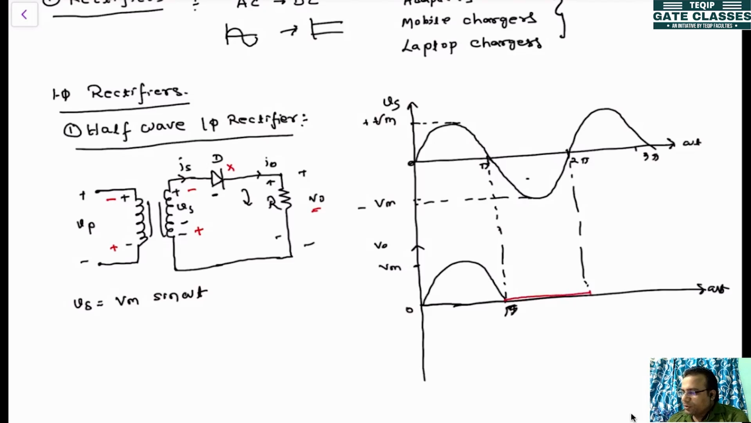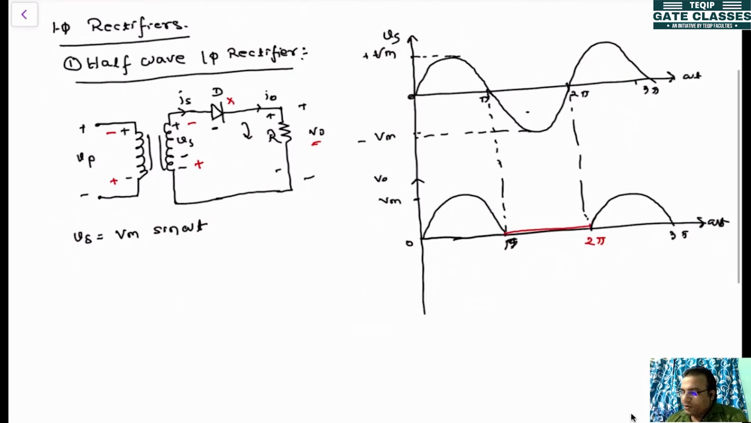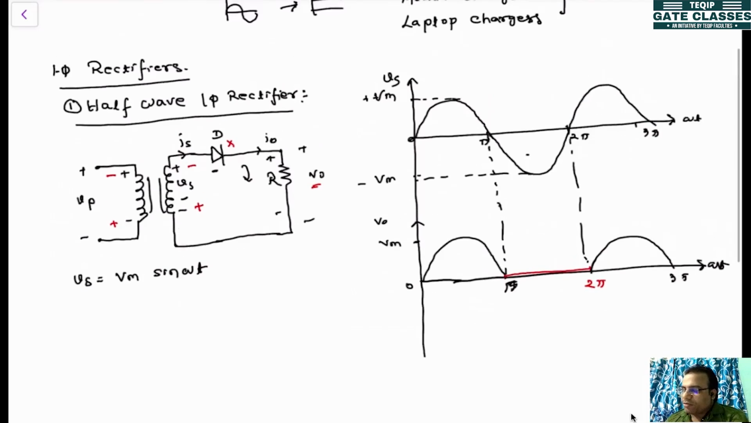See, this is up to 2 pi. Then the next cycle, from 2 pi to 3 pi, again it will become positive, and the cycle will repeat itself. The cycle will repeat from 2 pi to 3 pi. So this is how the output voltage will be obtained in the output.